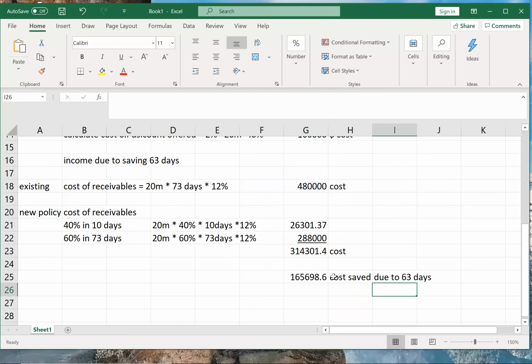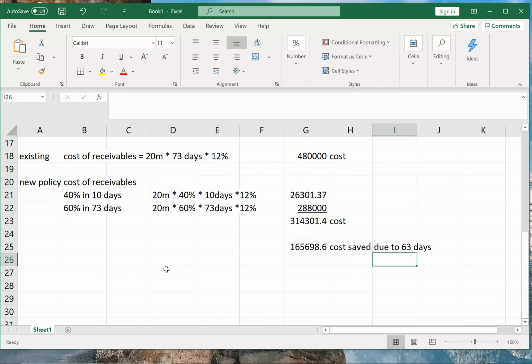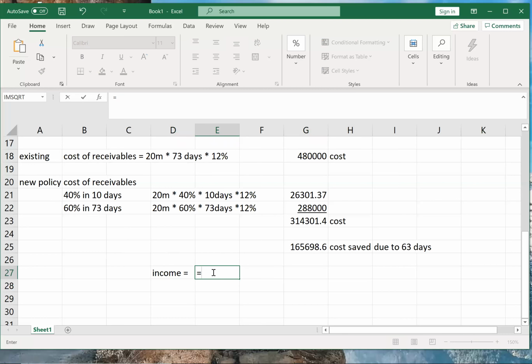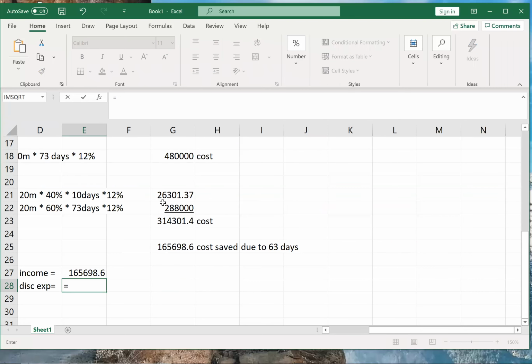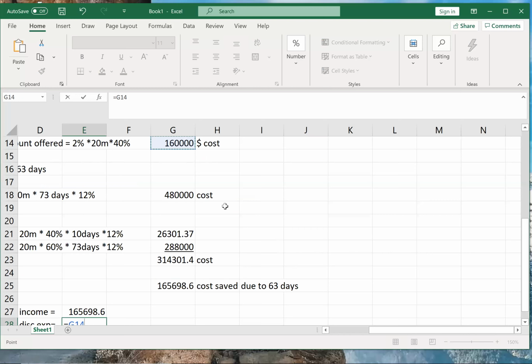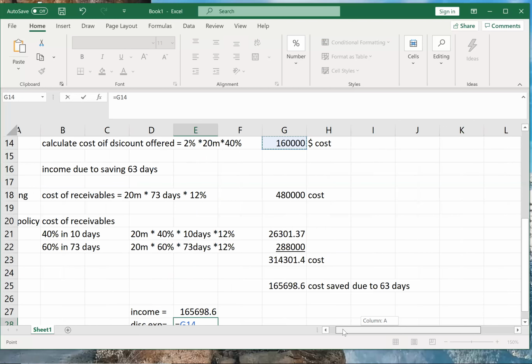Yes, sir. So see, cost saved means my income, right? So my income is this amount, 165,698. And my cost of discount, my discount expenditure, was how much? We had calculated that, no? This one, $160,000, the calculation of cost of discount offered.